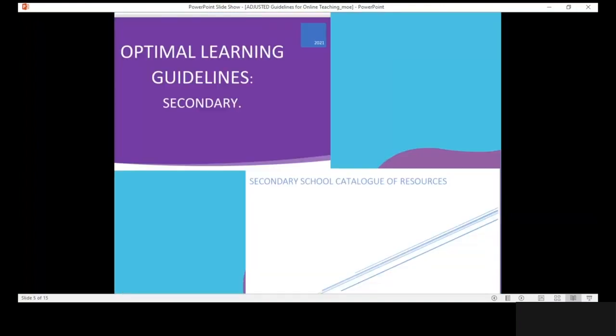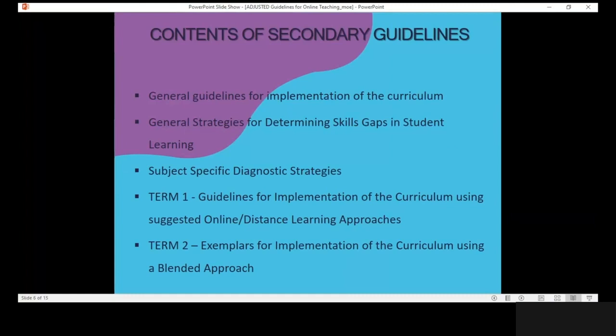Optimal Learning Guidelines for Secondary. Within that, we have the Secondary School Catalog of Resources. Contents of the Secondary School Guidelines would include general guidelines for implementation of the curriculum at the secondary level, general strategies for determining skills gaps in student learning, and specific diagnostic strategies for different subject areas.